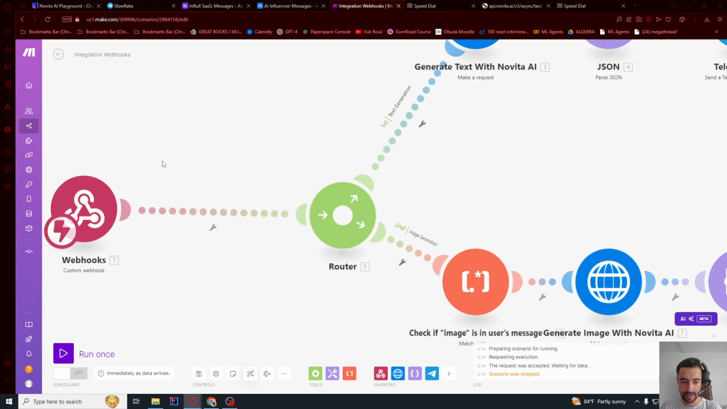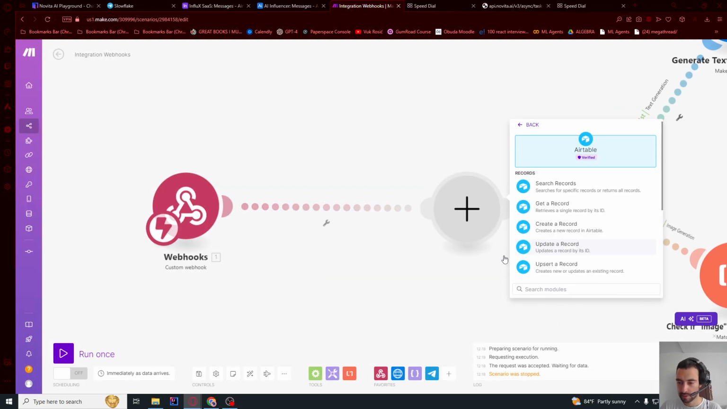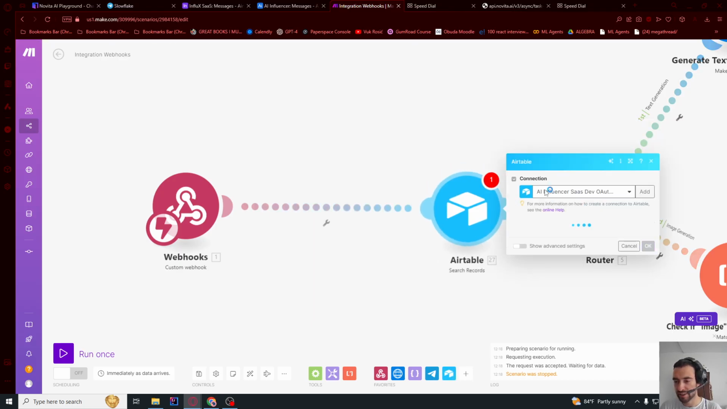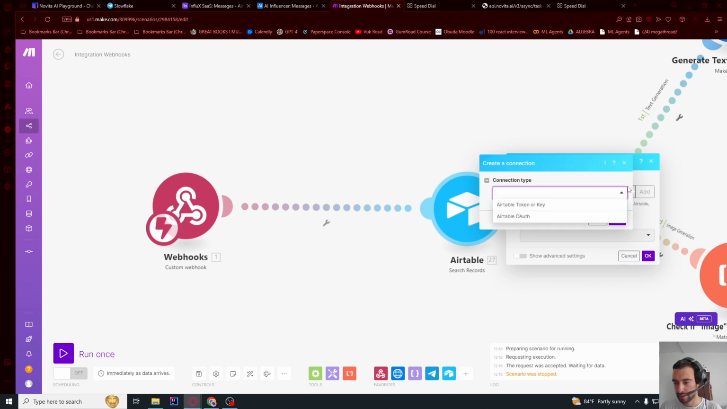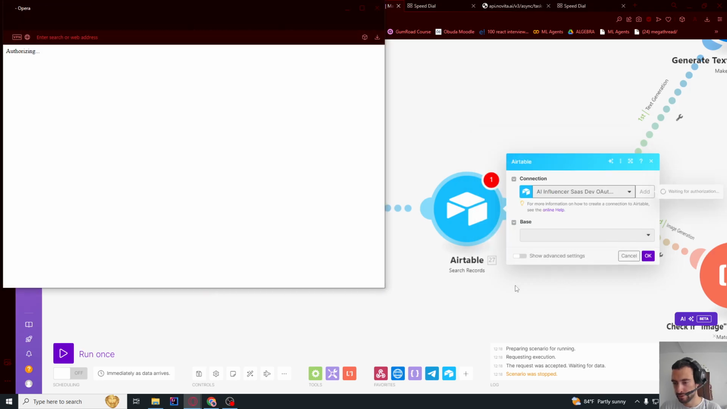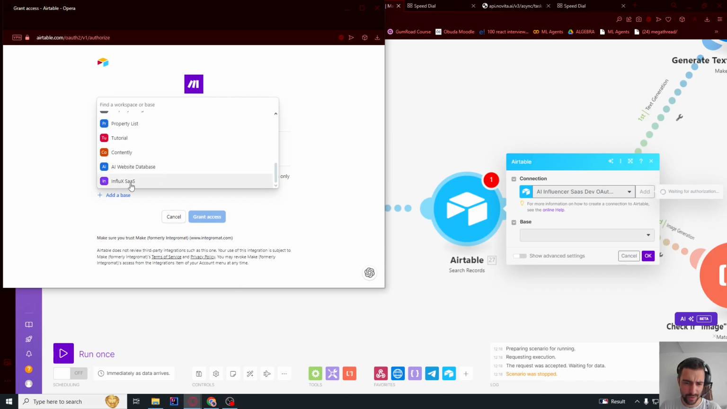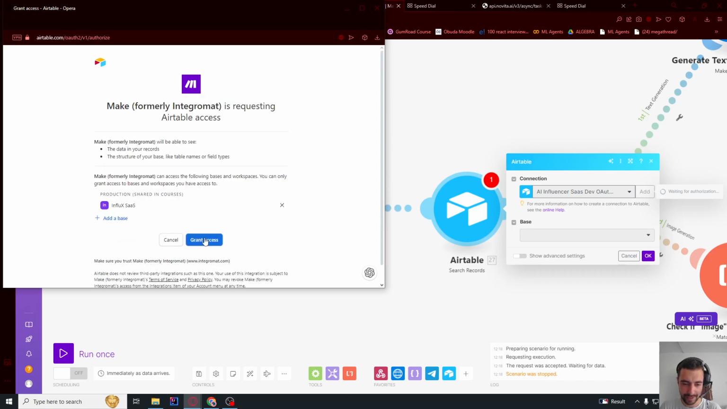In the beginning here, when the user sends a message, let's add a module Airtable, and we're going to search records. So we need to check if the user exists here. So let me add a new one, because this is the development one. So OAuth, and let me name it tutorial influx, save. Let's add a base, and it's going to be the one Influx SaaS that we just created, and grant access.